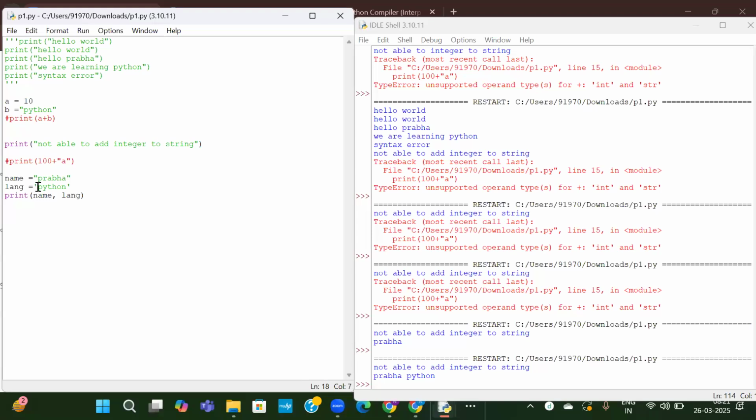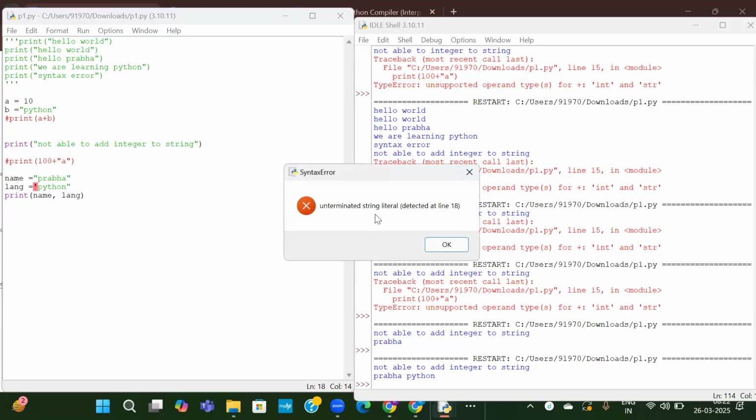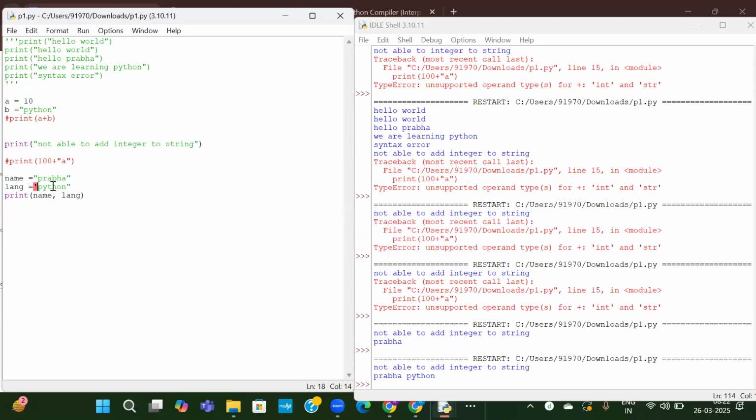Now here I have started with single quote, ended with single quote, started with double quote, ended with double quote. If I provide single quote at the start and double quote at the end, it will throw a syntax error. See, unterminated string literal detected at line 18. So whatever you start with, you end with the same thing. That is an important rule. You can use either single or double quotes, not a problem, but you have to be consistent. Now name and language are printed side by side with a space in between.